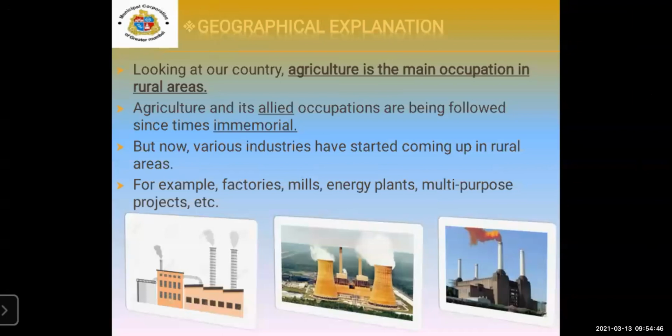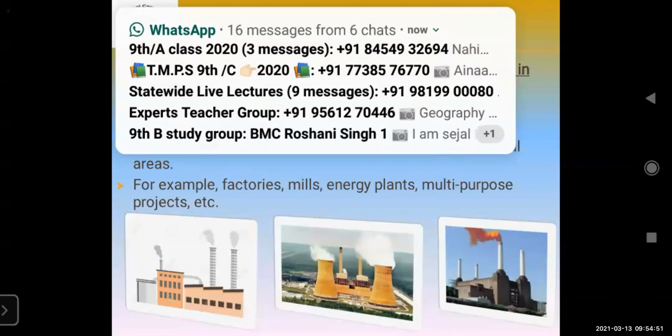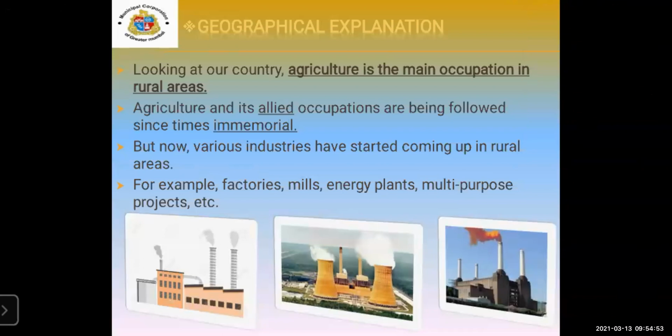Aligned occupation means related or joined occupations. Immemorial means for a very long time. So the occupations which are related to or joined with agriculture have been followed for a long time.